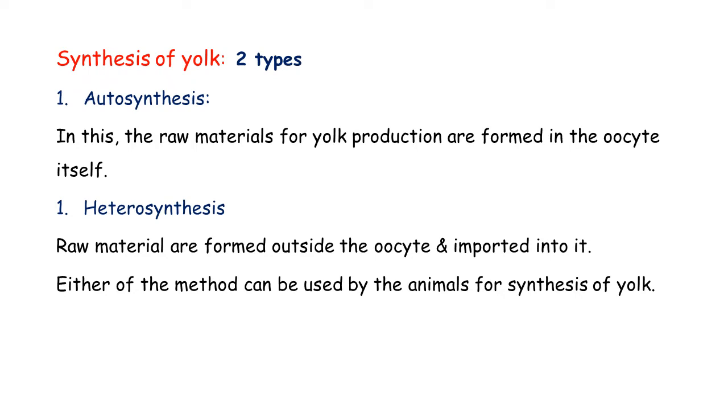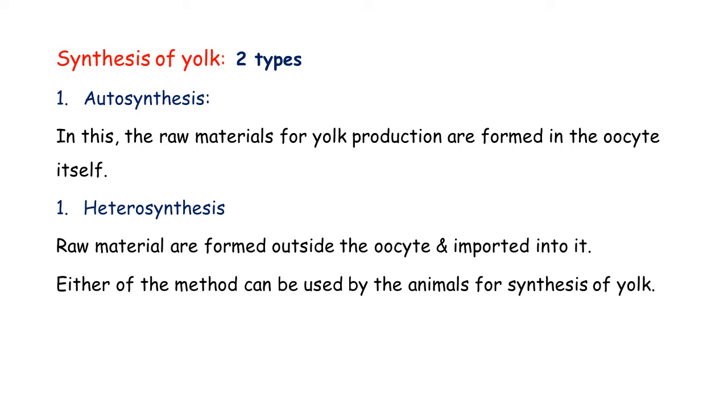On the basis of the site of production of raw material from which the yolk is synthesized, the synthesis of yolk is divided into two categories: autosynthesis and heterosynthesis. In autosynthesis, the raw materials for the yolk production are formed in the oocyte itself, whereas in heterosynthesis, raw materials are formed outside the oocyte, mostly in the liver.